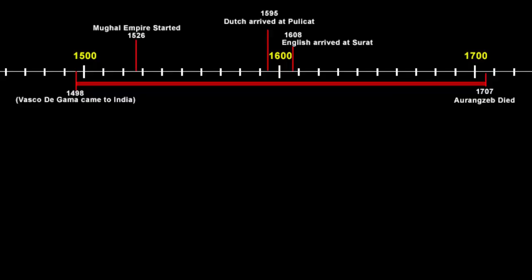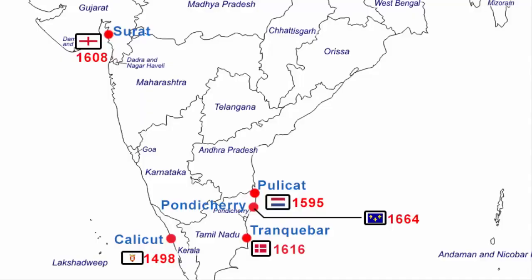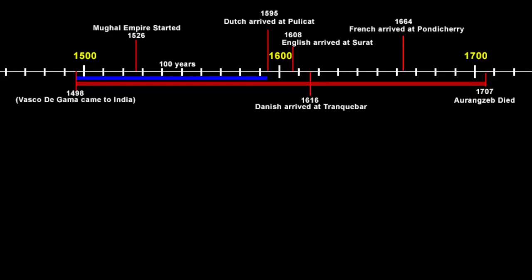Cool, now that we have the dates on the timeline, let's understand how the British arrived in India, because that's what we are interested in. So you see, everyone arrived at different locations. Since the Portuguese came to India almost 100 years before any of the other European traders, they had more trading posts compared to the others. Let's understand how the British arrived in India, because that's what we are interested in.